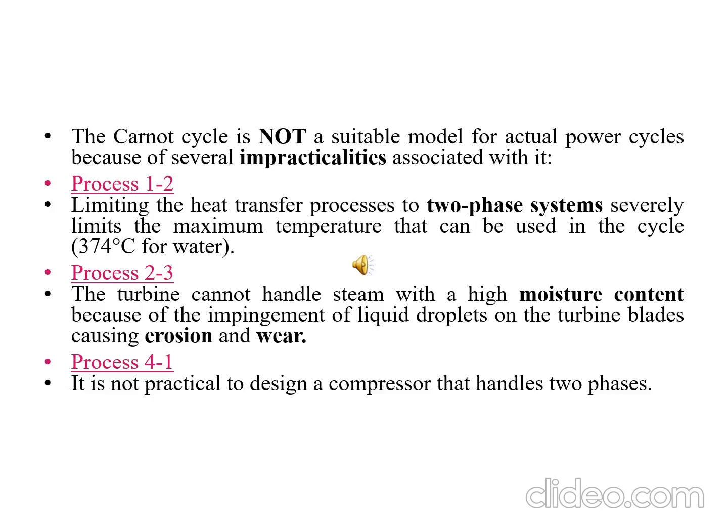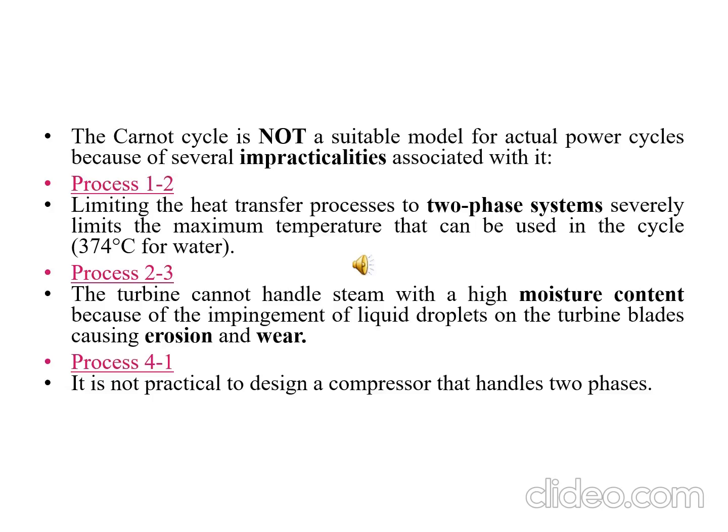So isothermal heat addition would be very difficult to achieve during the superheating process. And if the expansion process starts at the saturated vapor line, then the turbine erosion problem will be there, because the steam will not be totally superheated, it will be in a saturated state, so it will damage the turbine. Due to difficulties in the Carnot cycle, we are taking the Rankine cycle as an ideal cycle for steam power plant.